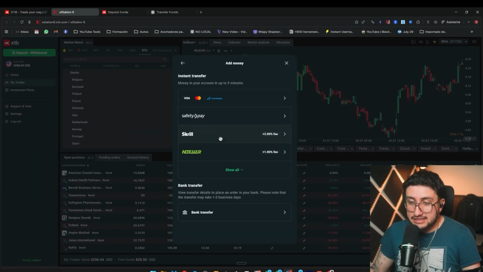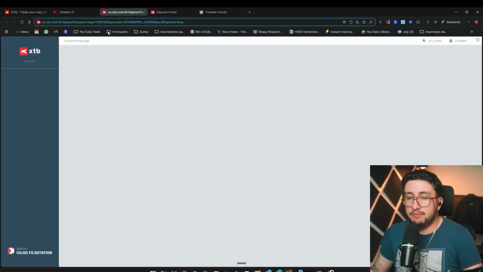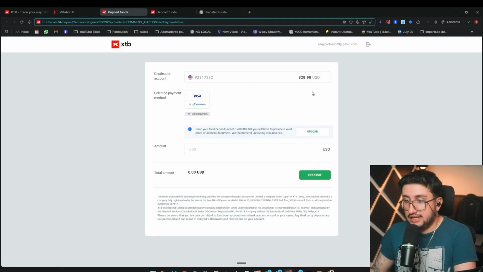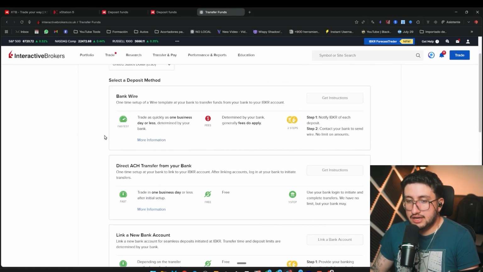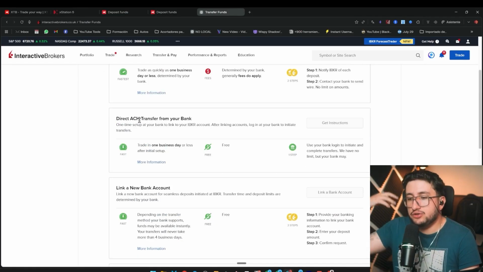So in this sense, both are very evenly matched. I like XTB because depositing with a card doesn't charge me anything. If I deposit $200 from my account, it takes exactly $200. It works for both Visa and MasterCard, so that's great. In that sense, I like it a lot. Here on Interactive Brokers, I usually use the ACH one. This is mostly about what your bank charges you to transfer here.